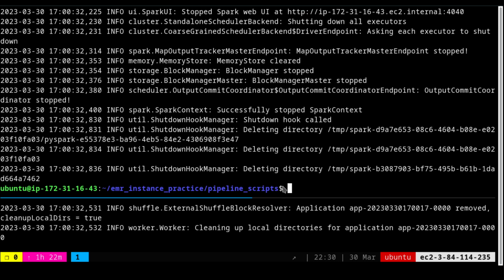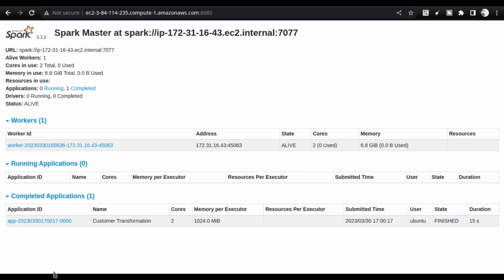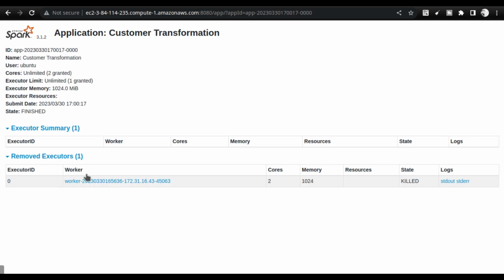And if we go back to the browser, you see nothing has changed, but actually you have to refresh it. Once you refresh it, you will find that this additional application has been done, almost 2 cores have been used and this much memory has been used in Ubuntu. It took only 15 seconds, and if you click on the app ID, you will see what kind of activity, which worker, and why it got killed, etc. This was standard out, standard error, so there is no issue. We can get all the information like this, right?